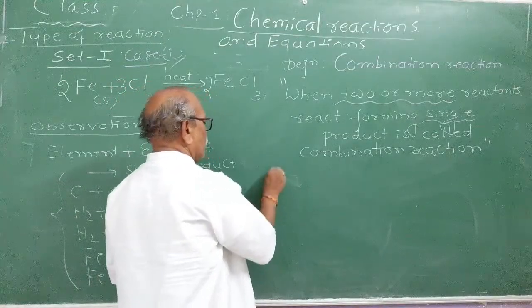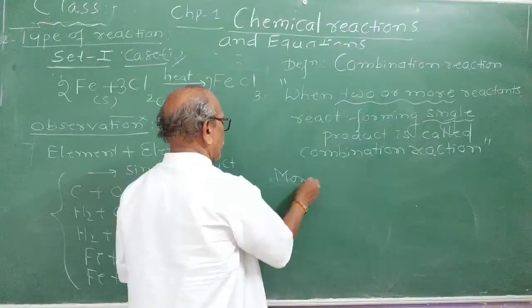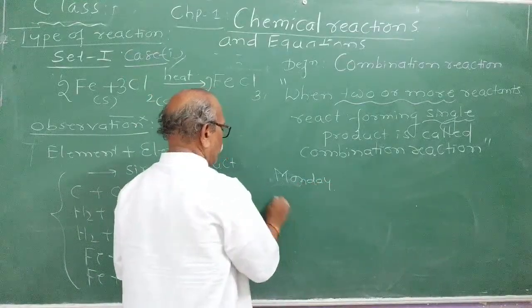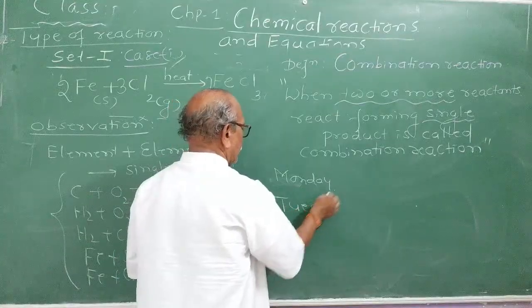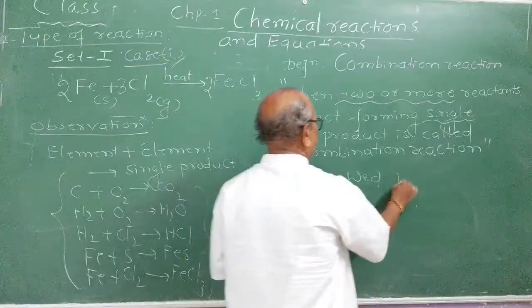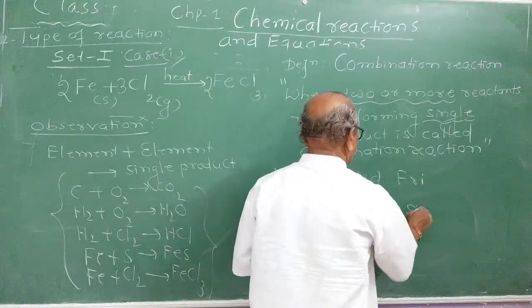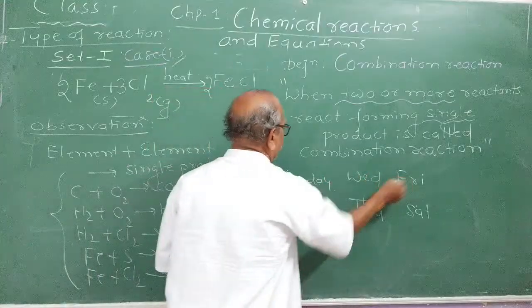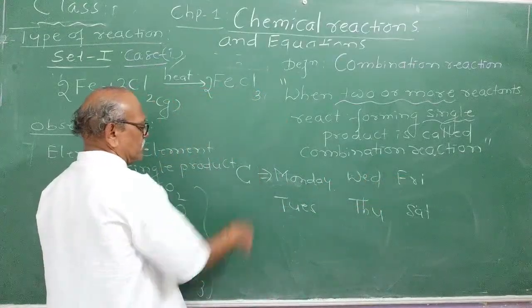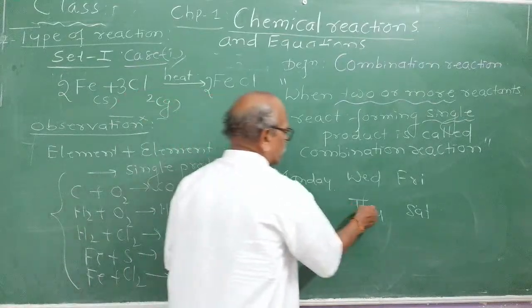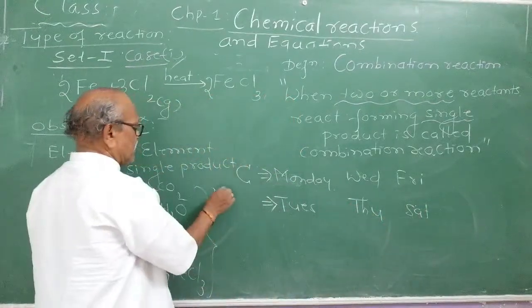That is on Monday, then Tuesday, Wednesday, Thursday, Friday, Saturday. Remember, on alternate days, Monday, Wednesday, Friday, I am taking chemistry classes right now. Later I will start physics also. Tuesday, Thursday, Saturday, you will have maths classes.